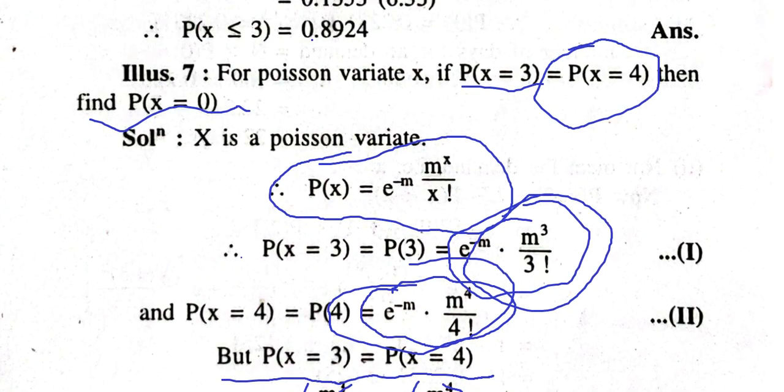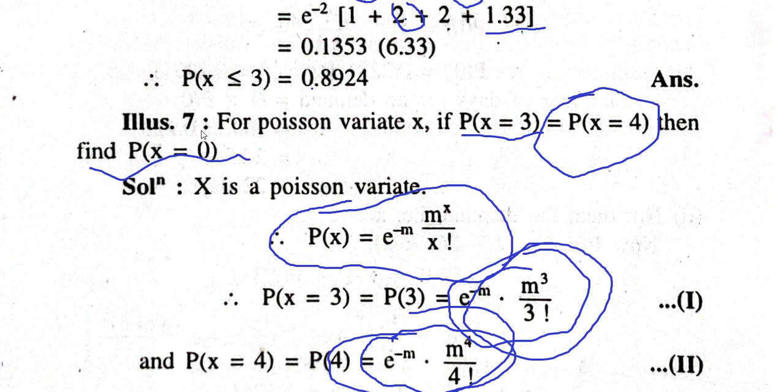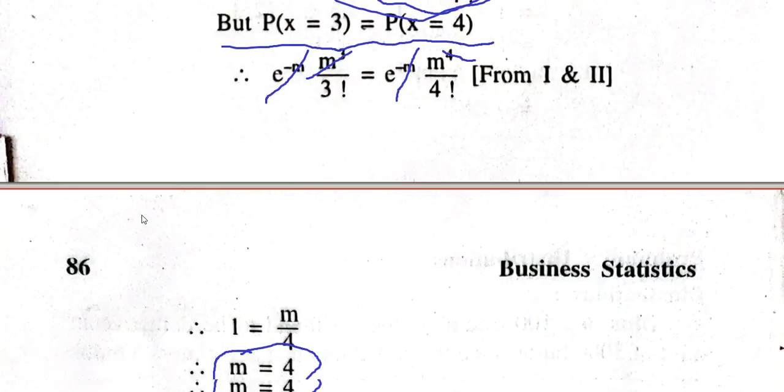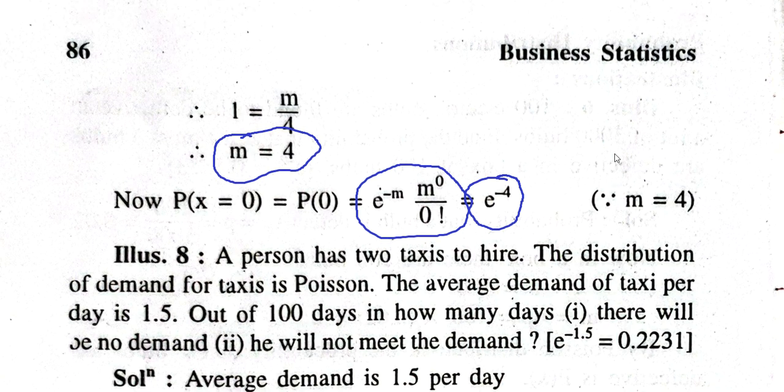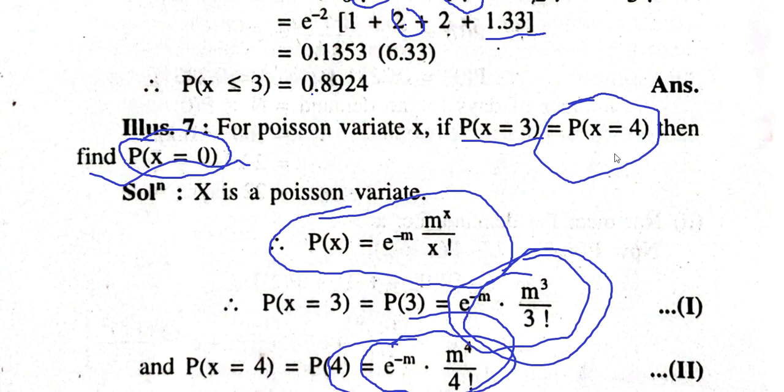Now, after finding the value of m, we require probability of x equal to 0. For x equal to 0, in my probability function, I will get e raised to minus m, m raised to 0, and 0 factorial. Now m equal to 4, so I will get e raised to minus 4. So the answer of the example is e raised to minus 4.